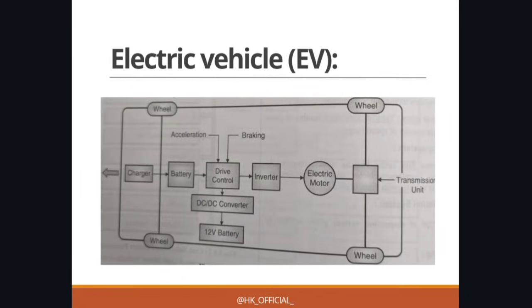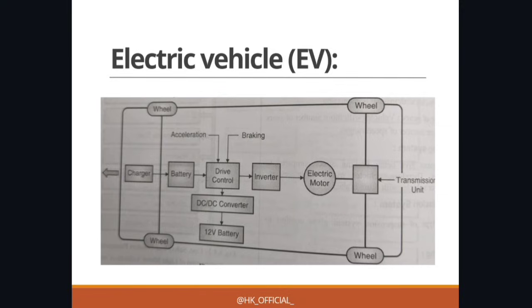Now we are coming on to our next topic, that is electric vehicle. How can you explain an electric vehicle if someone asks what you know about it? You can simply start like this: electric vehicles are also called EV. It is a type of vehicle that runs on electricity instead of gasoline or diesel, you can take petrol or diesel. It has a special electric motor that uses electricity stored in a battery to make the vehicle move.